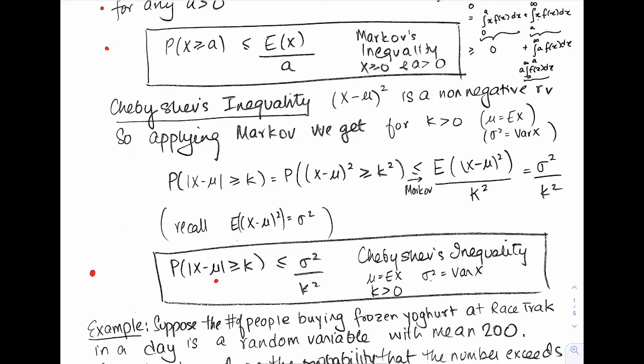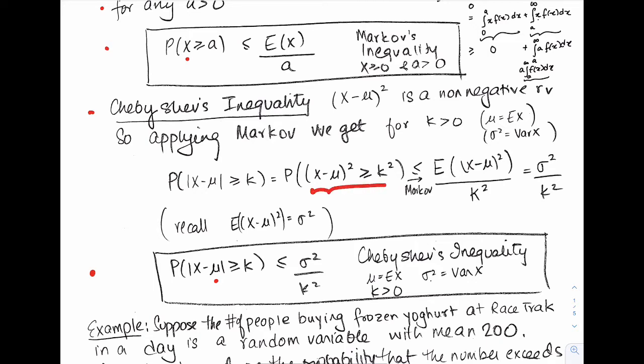All right, so look at the first sentence over here, and let's start at the very top. We have Chebyshev's inequality. Now, since x minus mu whole squared is a non-negative random variable, we can apply Markov's inequality. For any positive k, instead of x up here, you'll have an x minus mu squared, and that is bigger than or equal to k squared.